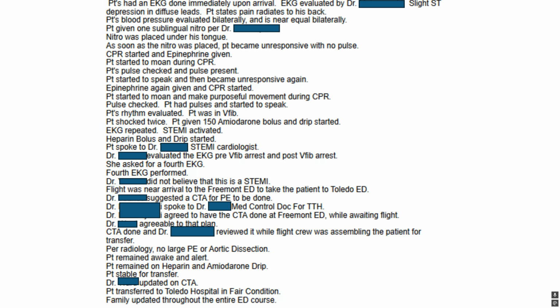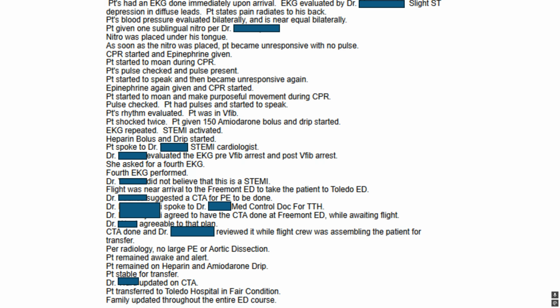Patient spoke to Dr. Blank, STEMI cardiologist. Dr. Blank evaluated the EKGs pre-VFib arrest and post-VFib arrest. Asked for a 4th EKG. Did not believe that it was a STEMI. So flight arrives to take the patient to Toledo.